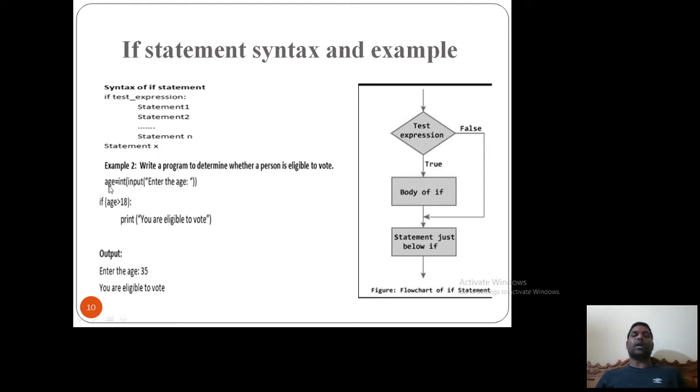Here I have a simple program. I say age is equal to input, enter the age. I am taking the age from the user. If age is greater than 18, then I am printing you are eligible to vote. If it is no, then I will write some other statement here. I will show you in the example. In the output, I am entering age 35. Is age greater than 18? Yes, then this if block will get executed, and we get the output: you are eligible to vote. So this is how the if block works.